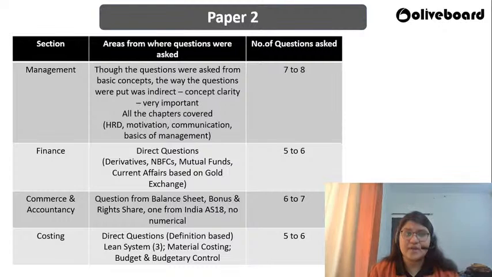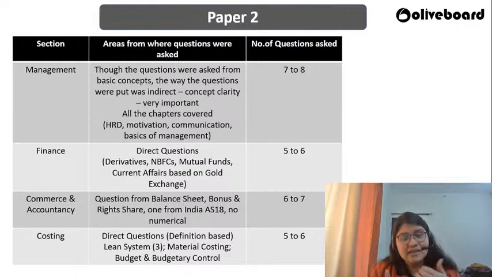So they were direct questions. They were questions from derivatives, mutual funds, current affairs based question on gold exchange was there. So nothing out of the box, like nothing as a bouncer. Anybody who has kept the syllabus in front of you, studied each chapter properly, they would not find it very uneasy to solve these questions, I would say.